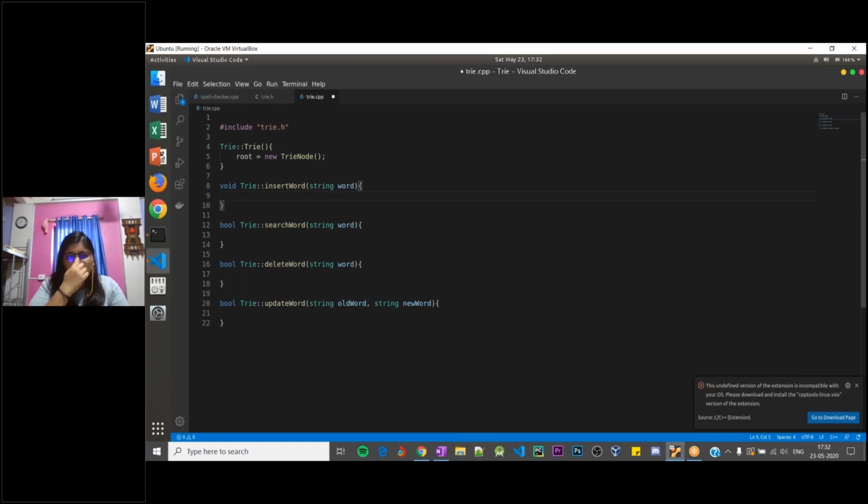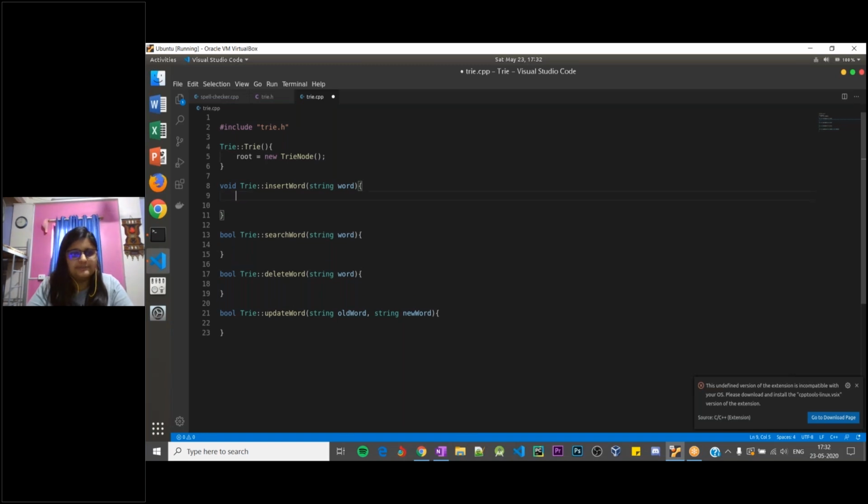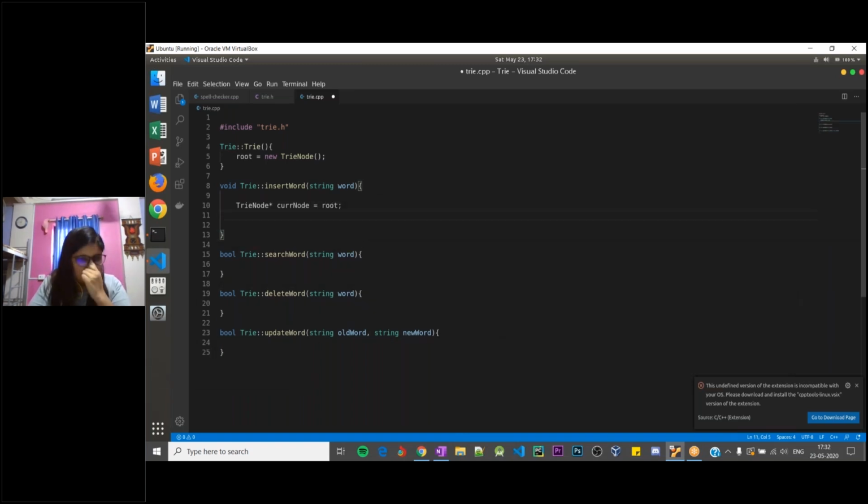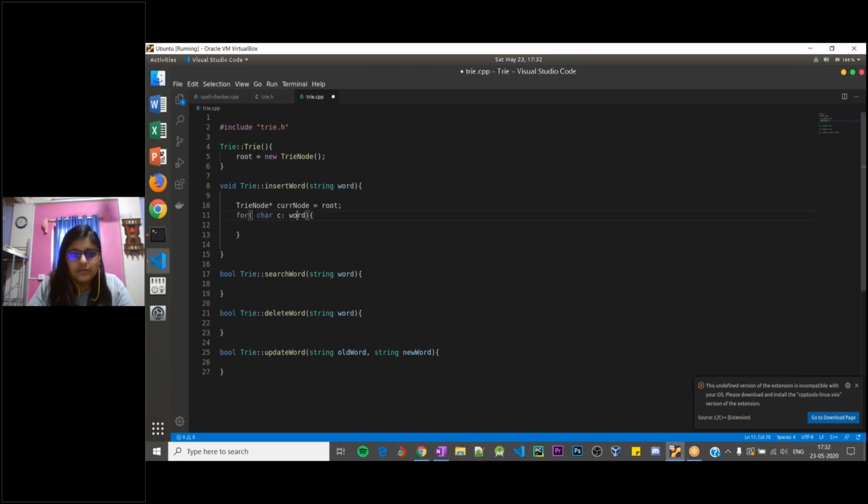So insert node, right? How do we insert a word basically? So what I'll do is I'll take a pointer to the root node. TrieNode star current node equal to root. And then we'll go through each and every character of the word. So for character C in word, I need to check whether the current node already has a child for that character. If it has, just move ahead.